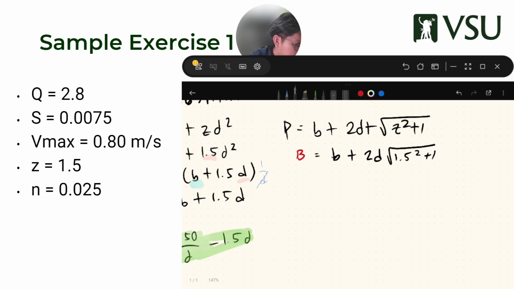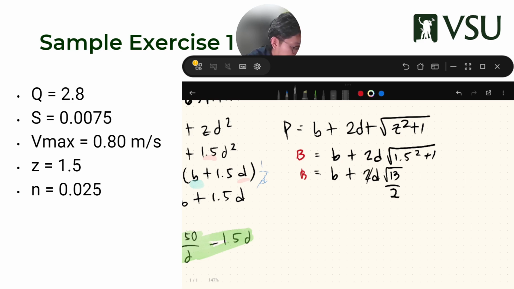So if I simplify it further, I get B equals B plus 2D square root of 13 over 2. Coincidentally, the square root of 1.5 squared plus 1 is the square root of 13 over 2.